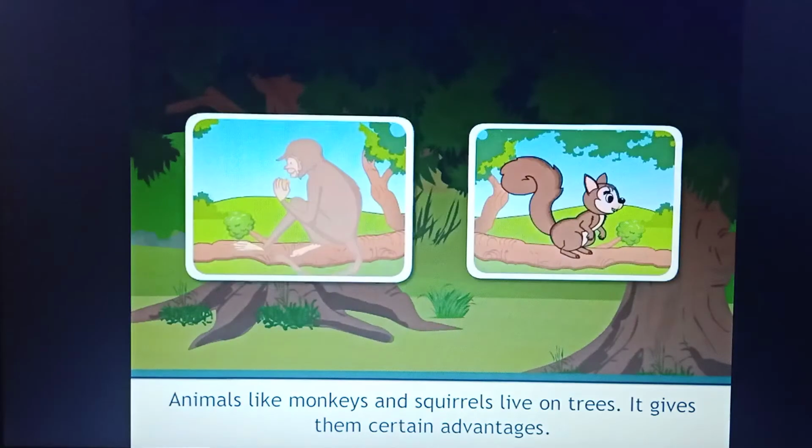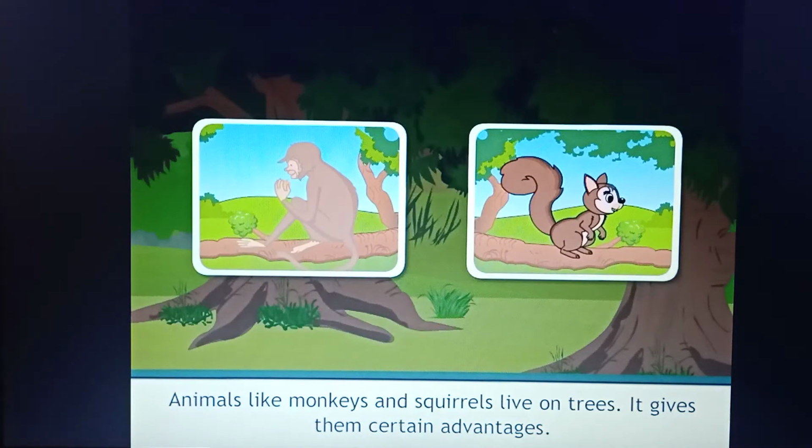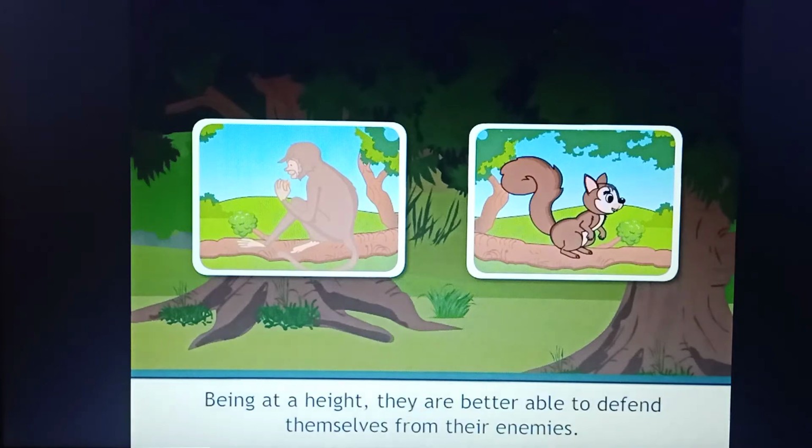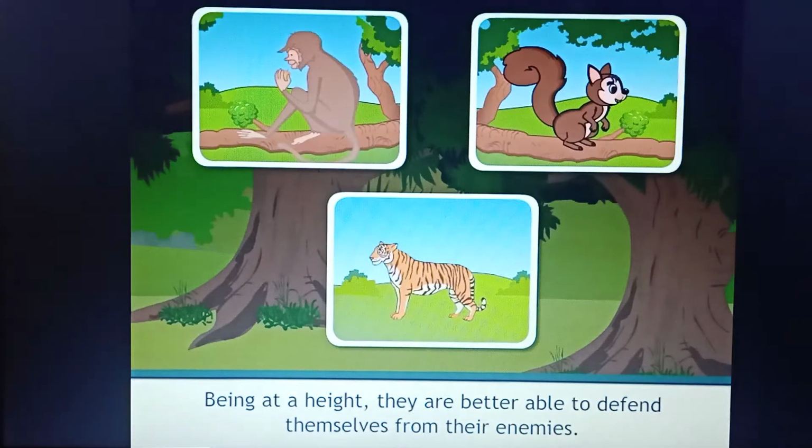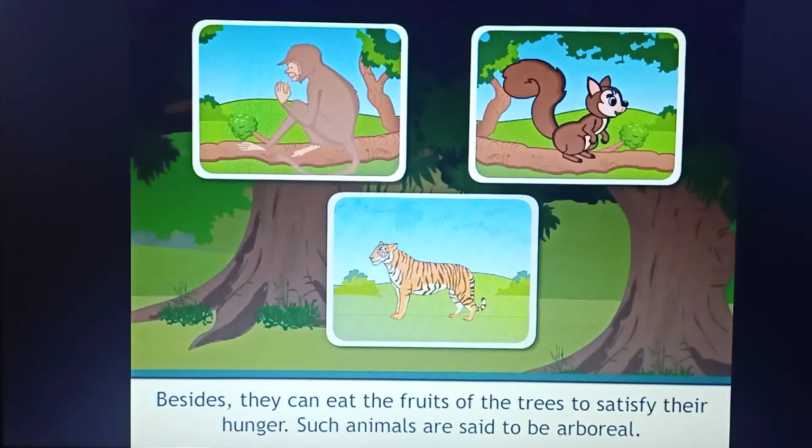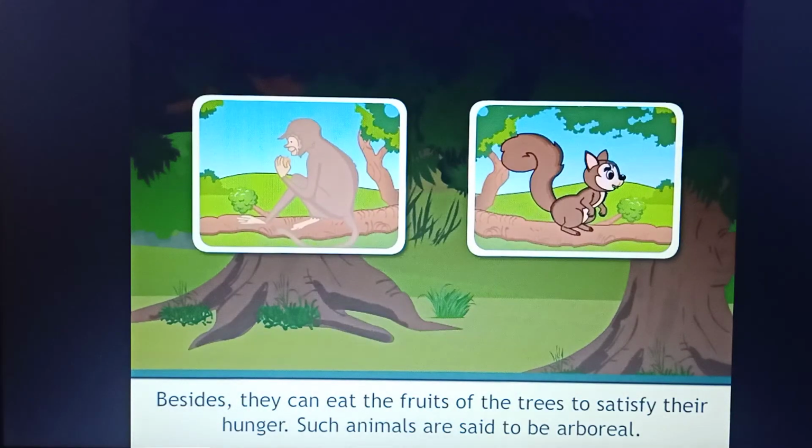Animals like monkeys and squirrels live on trees. It gives them certain advantages. Being at a height, they are better able to defend themselves from their enemies. Besides, they can eat the fruits of the trees to satisfy their hunger. Such animals are said to be arboreal.